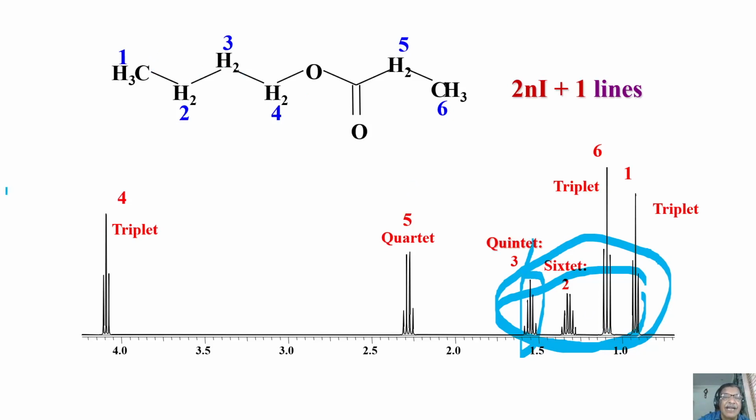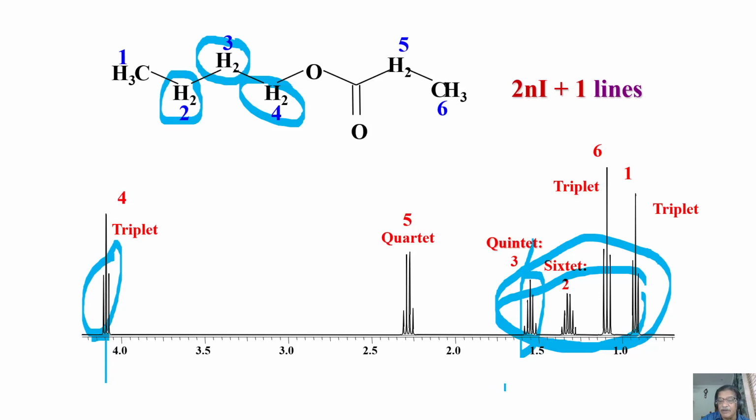But in the earlier days, we used to do what is called selective decoupling. I will go and do decoupling by irradiating at this proton. When I saturate the energy states of this proton, what happens? The other proton will lose some of its coupling. For example, if this is proton 4 and I saturate it, it will break the coupling with proton 3 somewhere here.